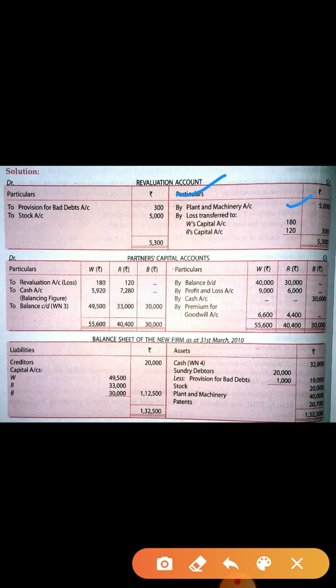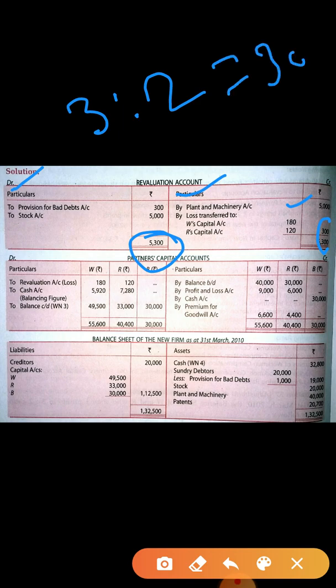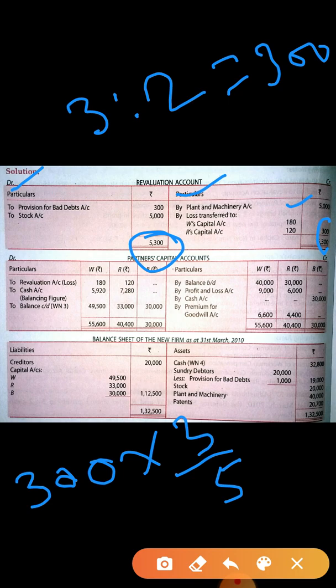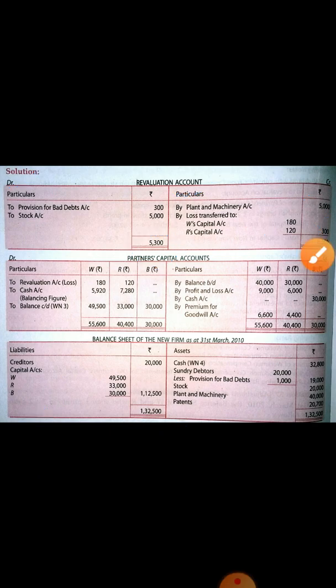Now you have to do the total. Total, which side is greater? Here debit side is greater because the total is 5,300. So 300 loss will come. Loss you have to divide in the old ratio. Old ratio is 3:2 and the loss amount is 300. So you have to divide in this way. 300 into 3/5. So the loss amount is 180, W and R is 120. Okay children, this is the revaluation account.